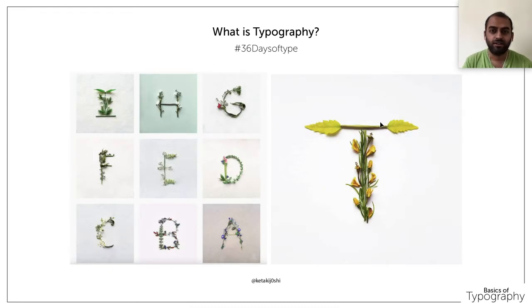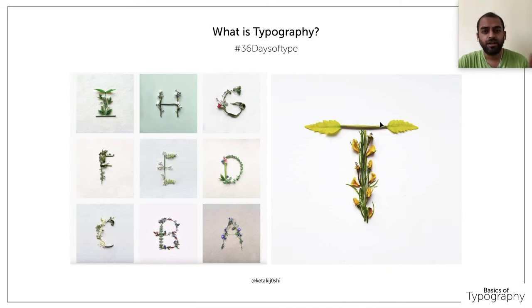And this is the next thing I am moving on to. This is a main thing related to typography. There are a lot of articles shared on Instagram from 2014 onwards. This hashtag, 36 Days of Type, is a platform for improving our typography and creativity skills. If you have any doubts, you can just go to Instagram and put the hashtag 36 Days of Type. You will see a number of articles related to typography.